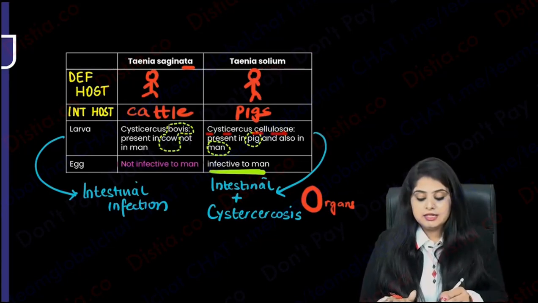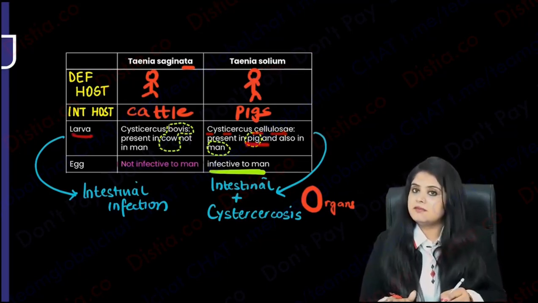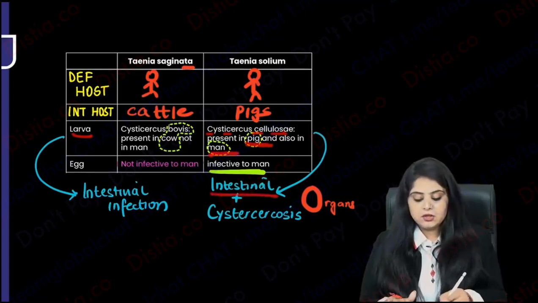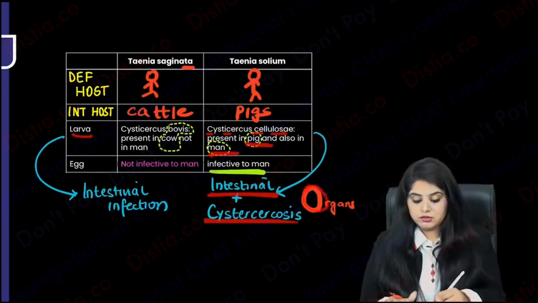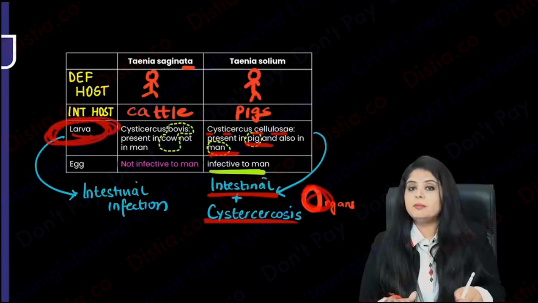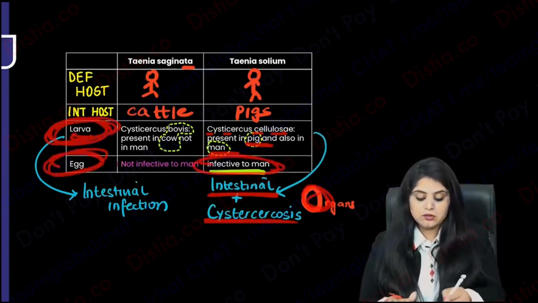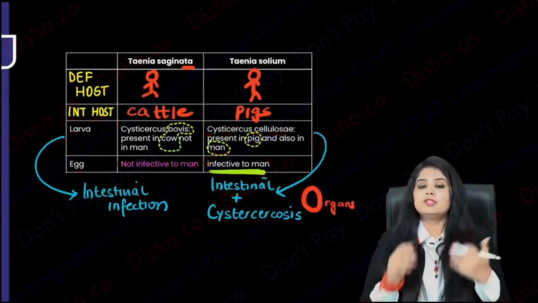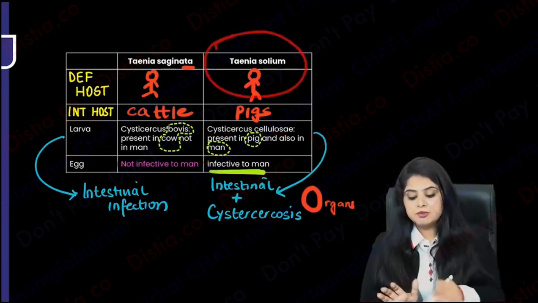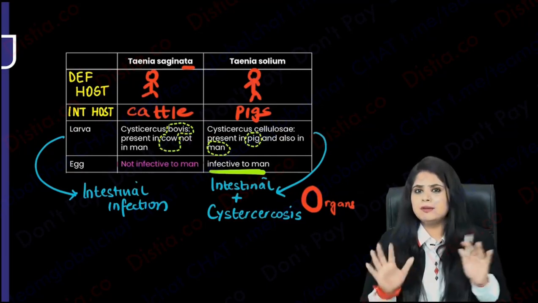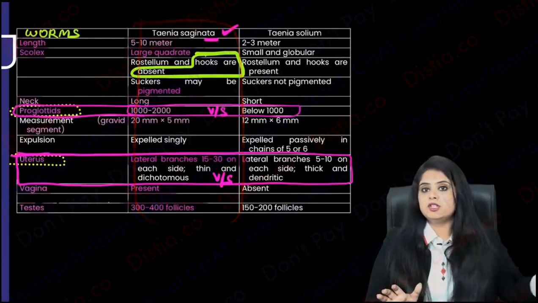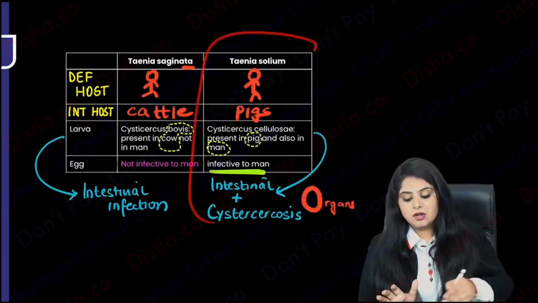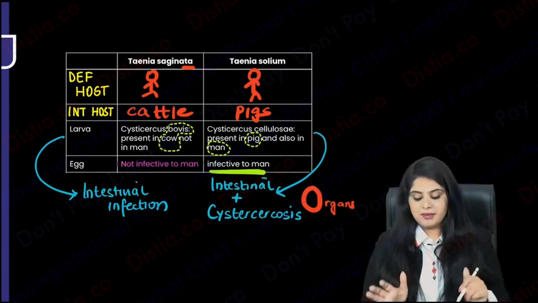Cysticercus cellulosae. That is the larva which is present in some people. It is present in pig also. It is present in man also. It is going to cause intestinal disease also. It is going to cause cysticercosis in the organs also. Iska larva is also going to be infective to us. Iska egg is also going to be infective to us. सब कुछ yes करना when it comes to the disease of Taenia solium. So God balances na. When everything in numerical numbers was given more to Saginata, everything in disease etiology is given to solium. God has a way of balancing things out.